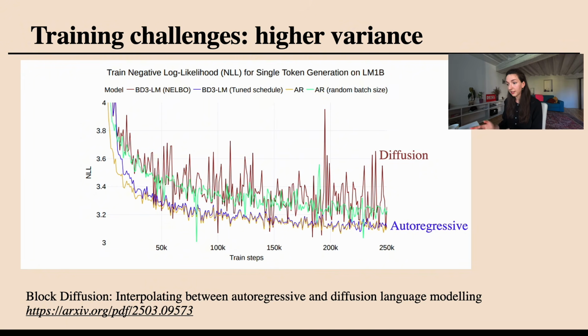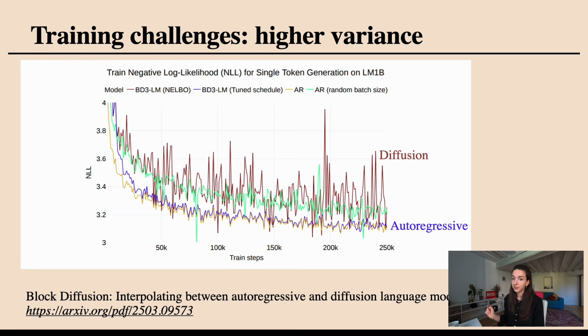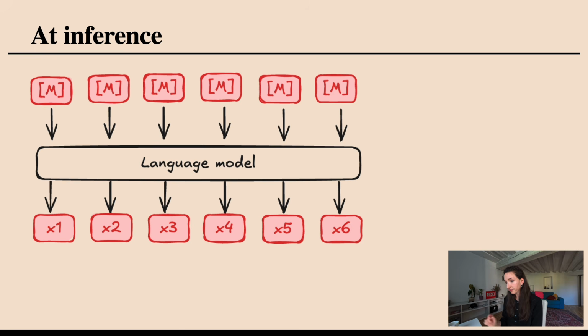And that's exactly what they show and mention as a training challenge. The red brownish line is the diffusion and the blue one is the autoregressive. You really see a much nicer training curve of the negative log likelihood for the autoregressive model than for the diffusion, which bounces around quite a lot. So be aware of that.